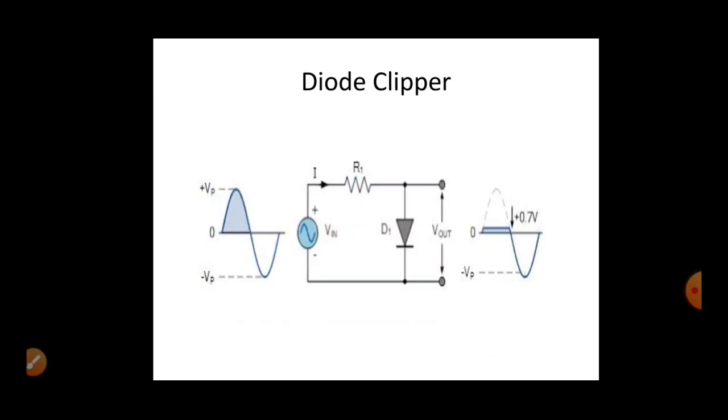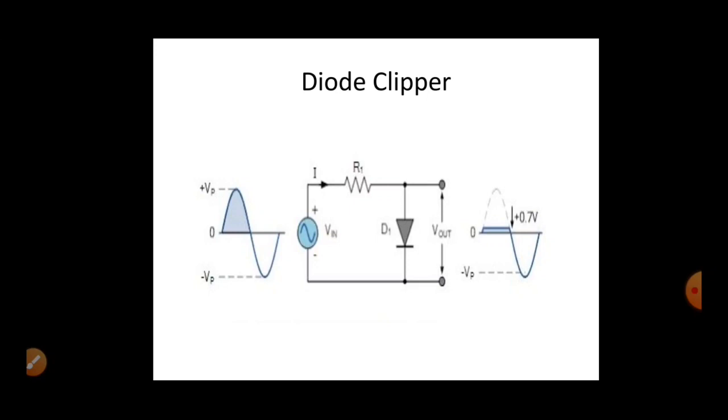Next is the application of the diode. Diode can be used in various circuits like a clipper. As a clipper we can use the diode, as a clamper we can use the diode, as a rectifier we can use the diode. A rectifier means it converts AC into DC. Clipper means it clips some particular part of a signal. Over here the diode is used as a positive clipper. Positive clipper means it clips the major portion of the positive side of the signal.